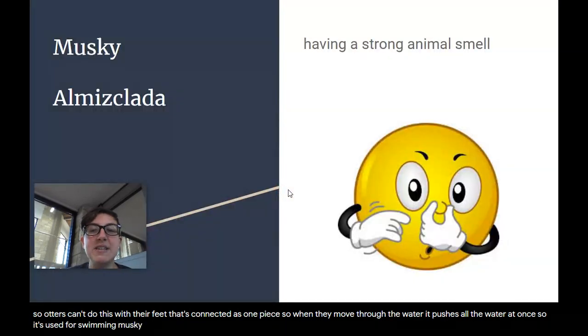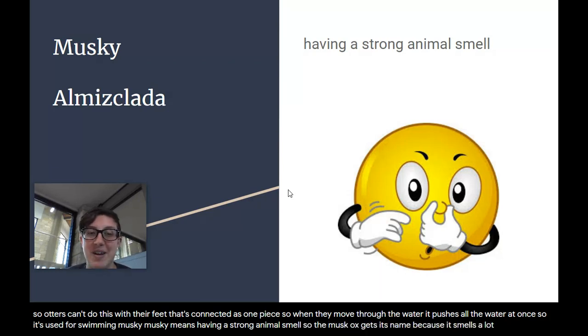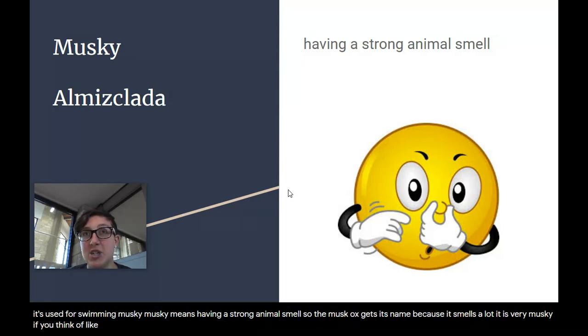Musky. Musky means having a strong animal smell. So the musk ox gets its name because it smells a lot. It is very musky. If you think of a dog that gets wet, that would be a musky smell.